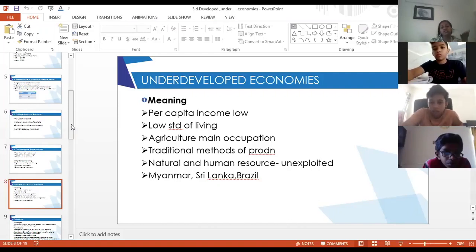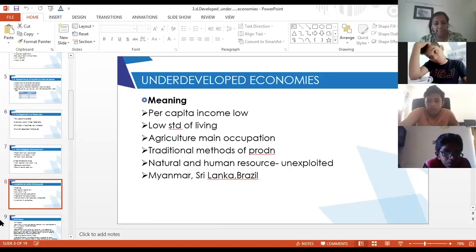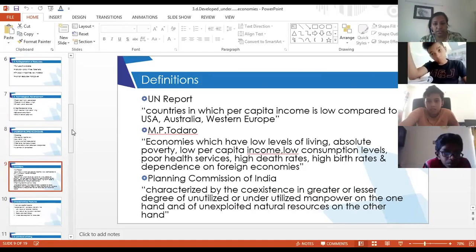Examples are Myanmar, Sri Lanka, Brazil, and the African countries. These are some of the countries which can be known as underdeveloped countries. Or you must have heard the term third world countries. Have you heard the term third world countries? Yes, ma'am. Yes, these third world countries are the underdeveloped countries. So now let's see what the features are. This was the meaning, right?